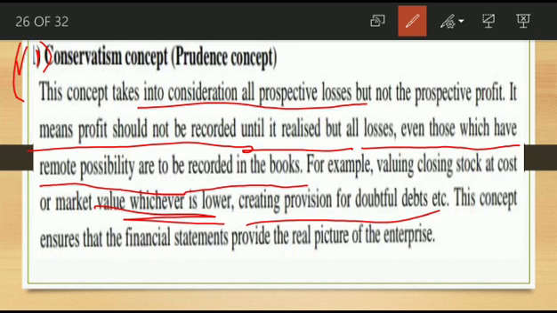So this concept ensures that the financial statement provides the real picture of the enterprise. This will help ensure the financial statement provides the real picture of the enterprise.